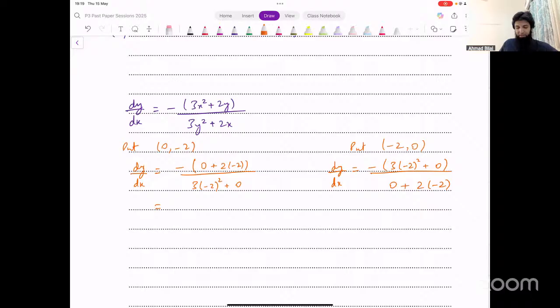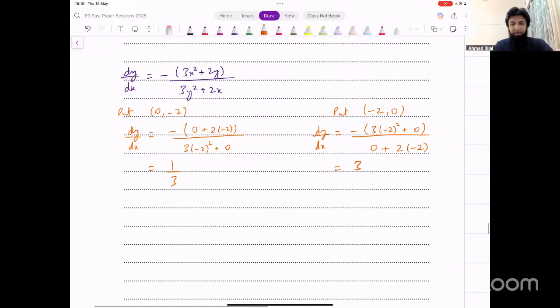In the first case, you have 4 divided by 12. I think that's 1/3, right? Yes, sir. And the other one, minus 12 divided by minus 4. Is that 3? Second is 3. Okay, thank you. So 1/3 and 3, these are the values of the gradients that we're getting.